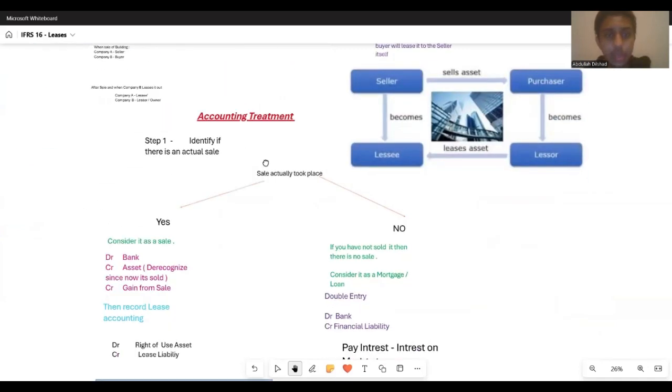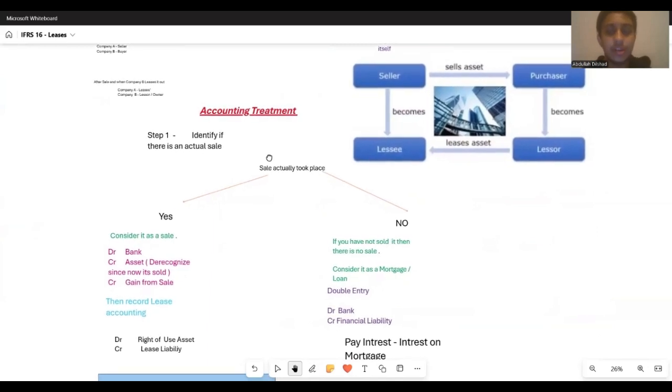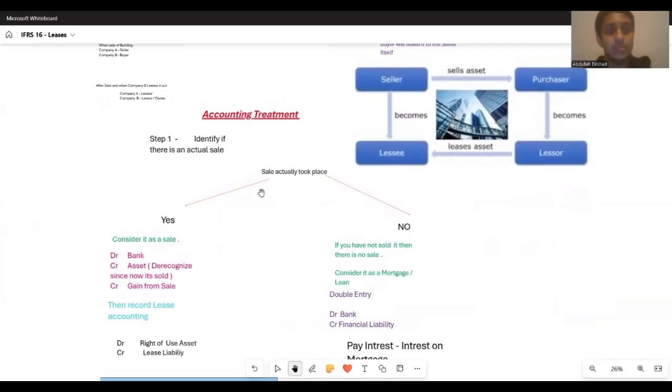Okay. Now, you all might be thinking, how do we do the accounting treatment? It's quite simple. First of all, we need to understand, I told you all, right? It's a sale. Now, when a transaction has a sale, you all need to recall a concept called IFRS 15, which is revenue. You all know, right? Normally, any transaction cannot be considered a sale as long as it meets the sales relevant conditions, right? That same principle we are planning on applying here as well.